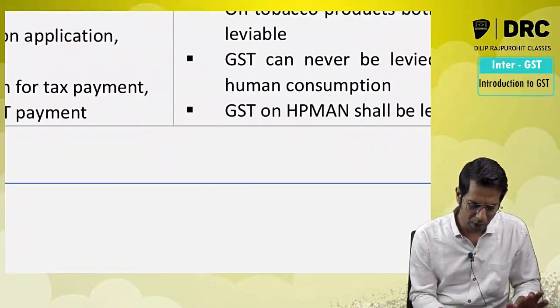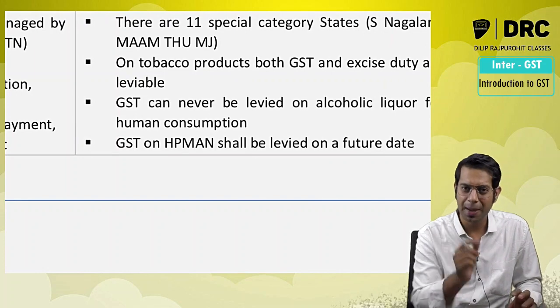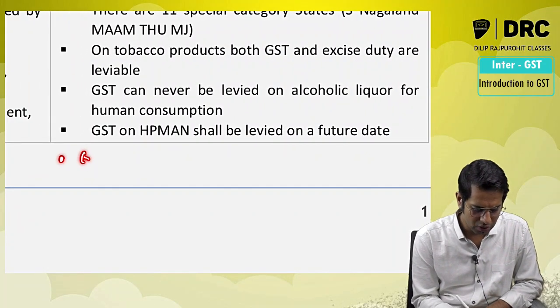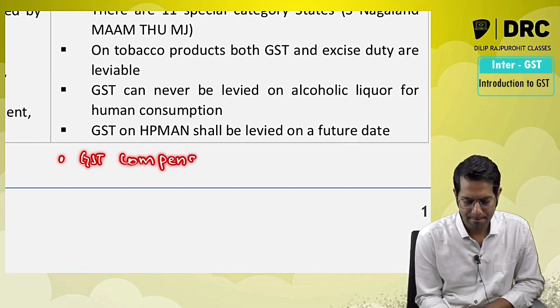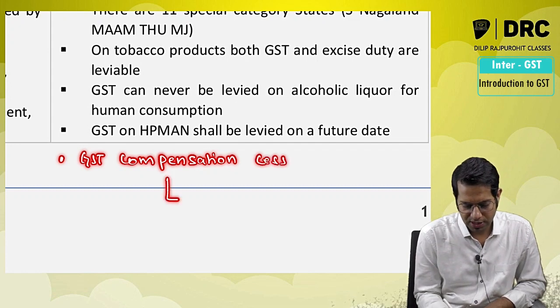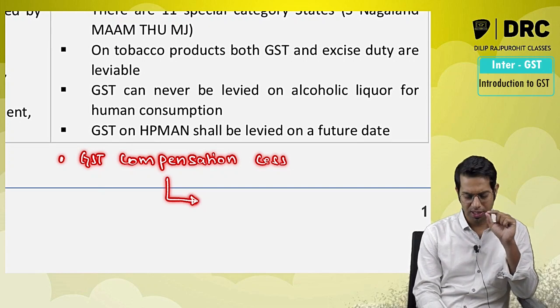And one more point is there in your first chapter, because there is an amendment with respect to that, so I'll just write it. There is something called GST compensation cess. What is this GST compensation cess, sir?